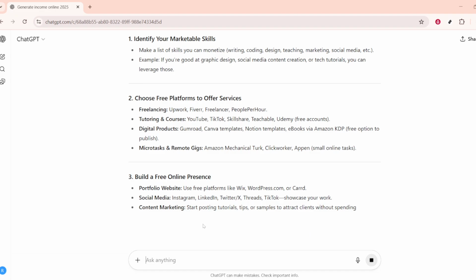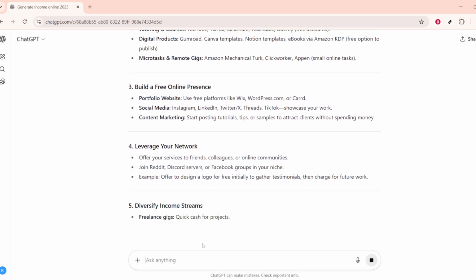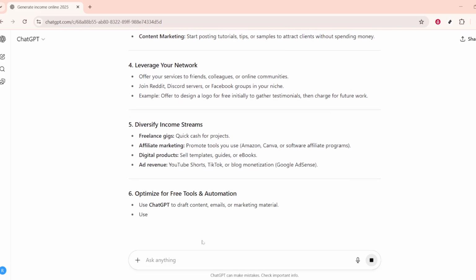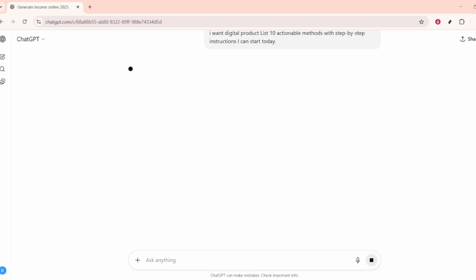Moving forward, use follow-up prompts to dig deeper and unearth detailed strategies. This is where the magic happens. Engage with ChatGPT by asking for specific, actionable methods. You might prompt the AI with something like, list 10 actionable methods with step-by-step instructions I can start today. Such specificity encourages comprehensive responses, giving you a concrete plan to move from theory to practice effectively.